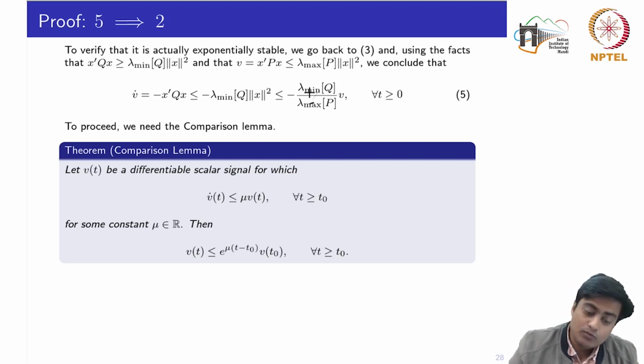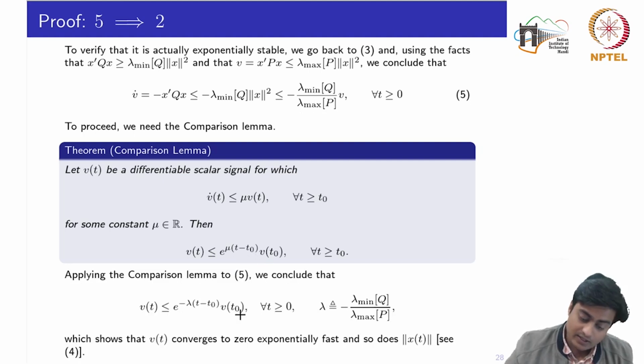In fact, the smallest eigenvalue of the matrix Q and the largest eigenvalue of the matrix P will always be positive, and this part would always be negative. So let's define this part as mu. So you could visualize now that V dot is less than or equal to mu V. So if V satisfies this, then it should satisfy this. So I just write this down.